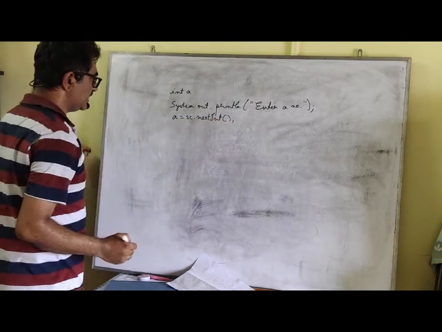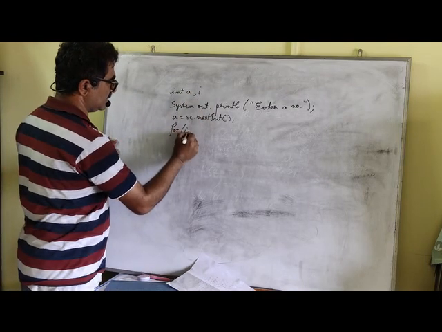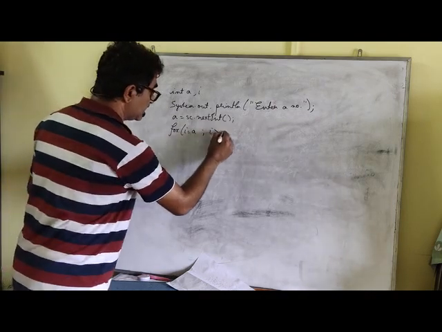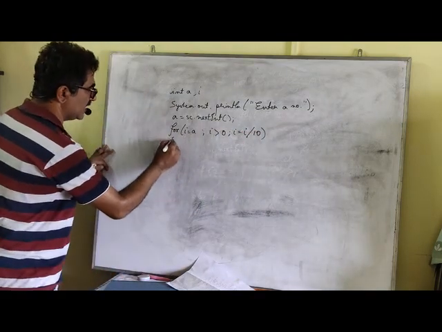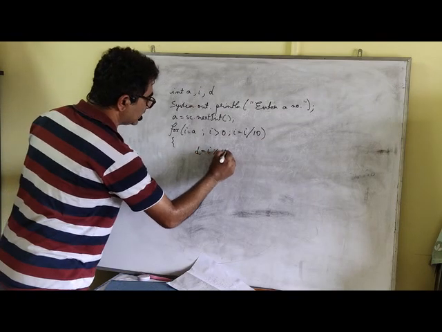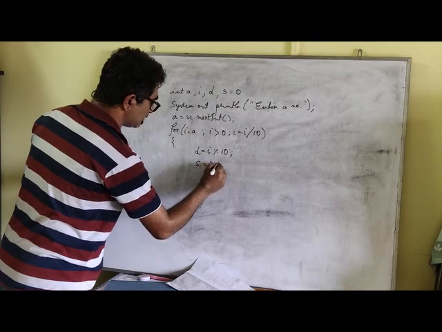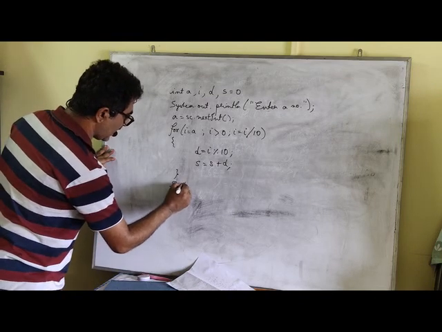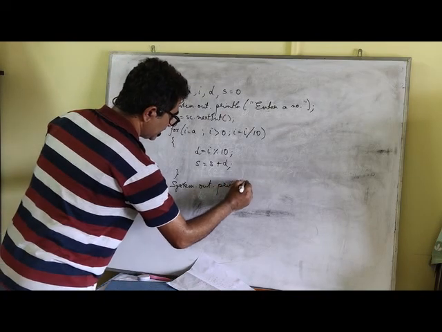And now what I'm going to do is, I'm going to run a for loop. From i equal to a, that's the initialization part, i greater than 0, i equal to i by 10. So those who are doing it for the first time, this is how we do. And then we extract a digit, so d is equal to i modulus 10. And then we find the sum of that particular digit, s equal to s plus d. That's it, it's over. That's how we find the sum of its digits. Now I'll show you how it works. You don't need to worry. I'm going to display the value of s after this.